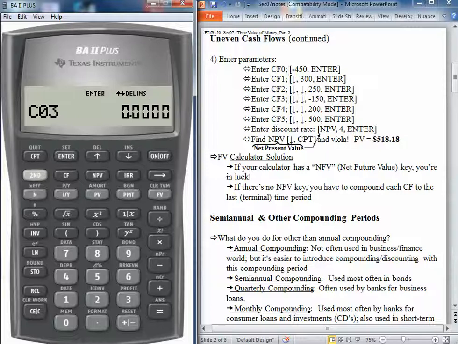Now we'll hit it twice to get past that frequency button once again. We have that negative cash flow of 150. Twice again. Cash flow 4 is 200. Cash flow 5 is 500. And we're done. Now you can review those by simply hitting the down arrow key and making sure each one of those cash flows are correct.